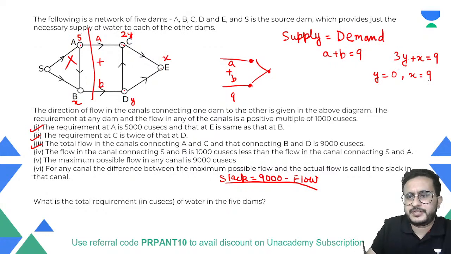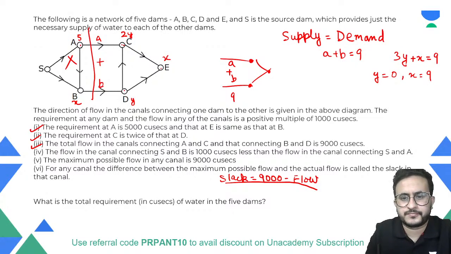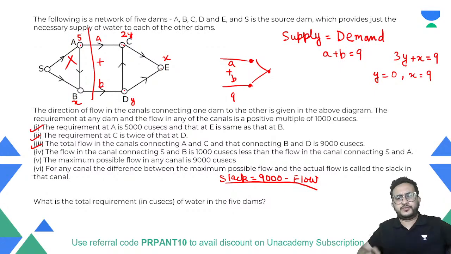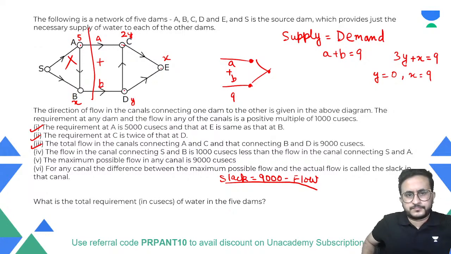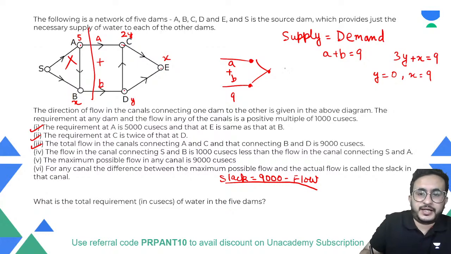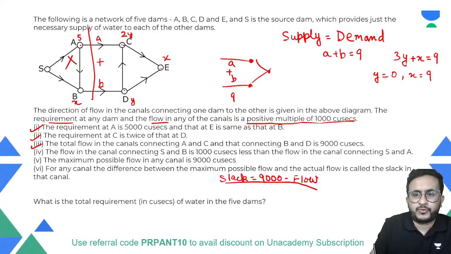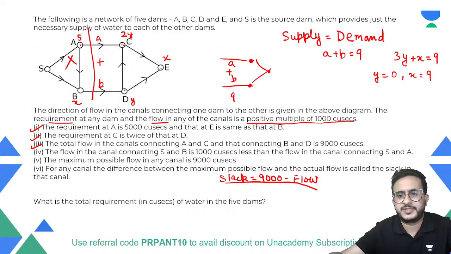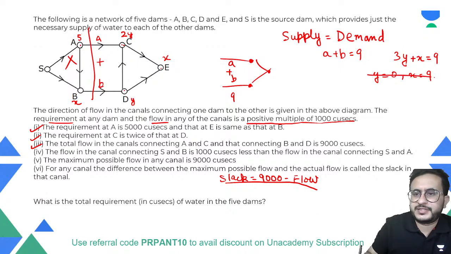Y 0 x 9. Is it possible? बताओ, y 0 x 9 हो सकता है? No, because see, at every it's a positive multiple of 1,000. ठीक है, flow requirement as well as flow, both things are multiple of 1,000, right? That is basically a positive number, right? So y cannot be 0.